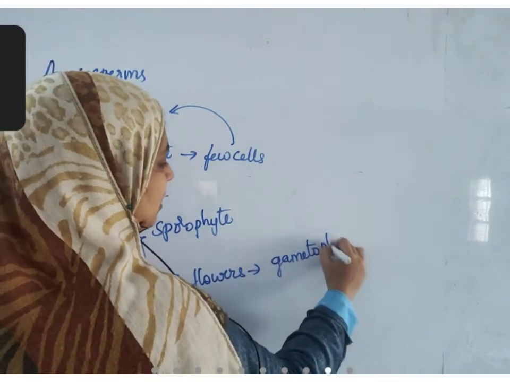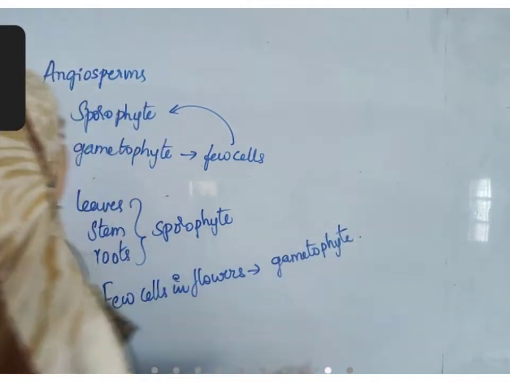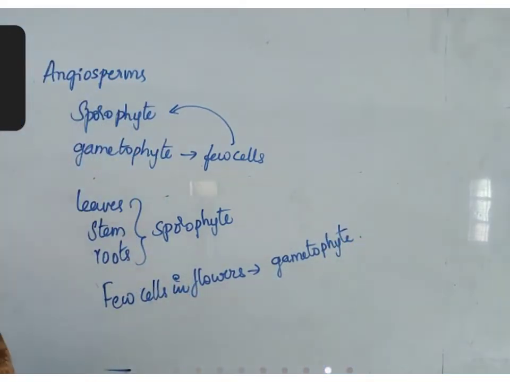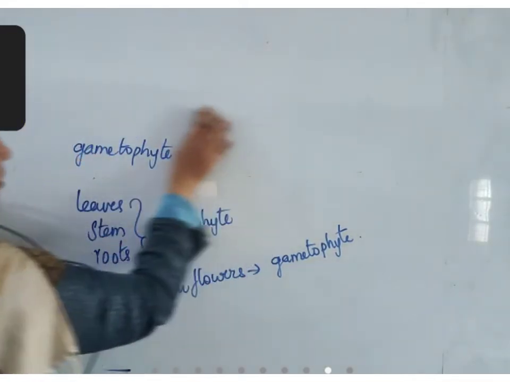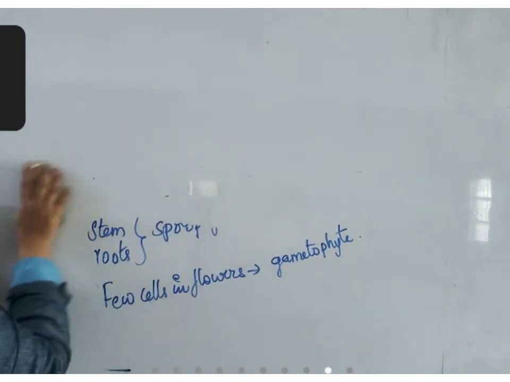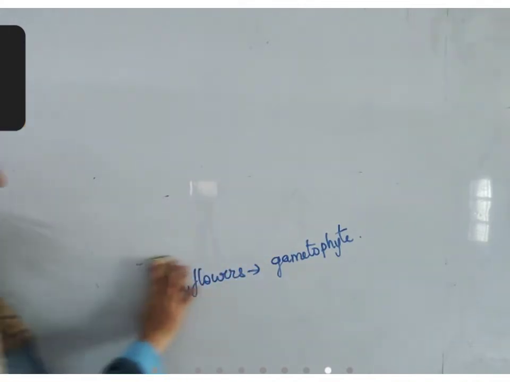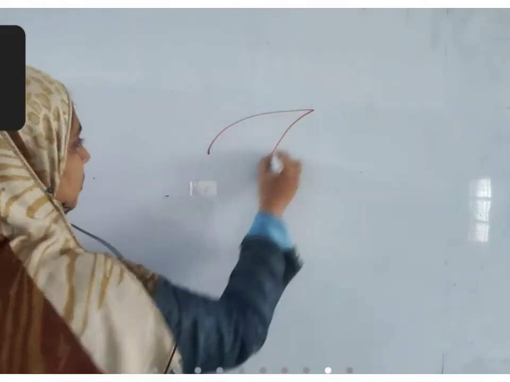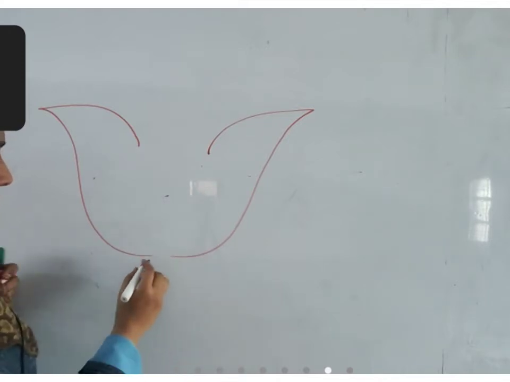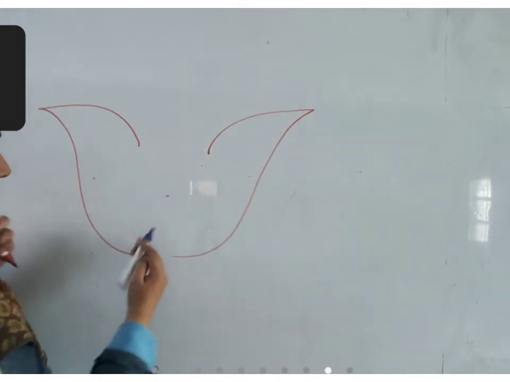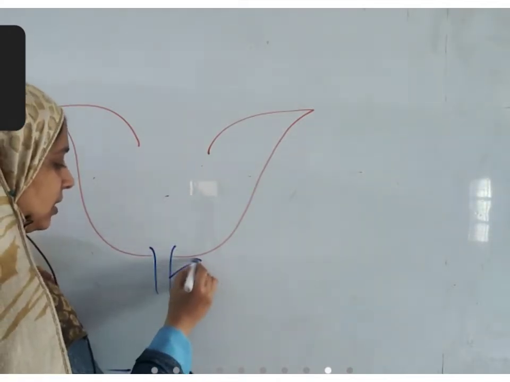To understand this, we'll understand the structure of a flower. Flower has petals and sepals.